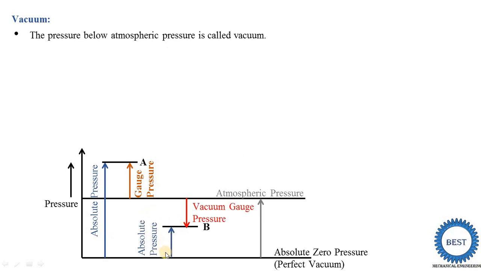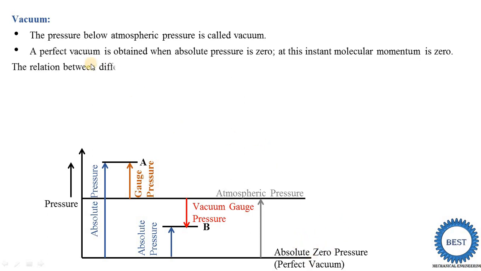Absolute pressure is equal to atmospheric pressure minus gauge pressure. This absolute pressure is also measured with respect to the perfect vacuum. A perfect vacuum is obtained when absolute pressure is zero.